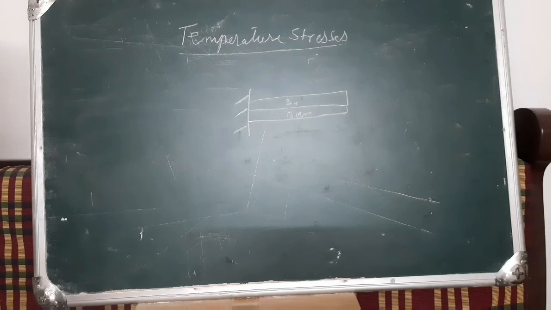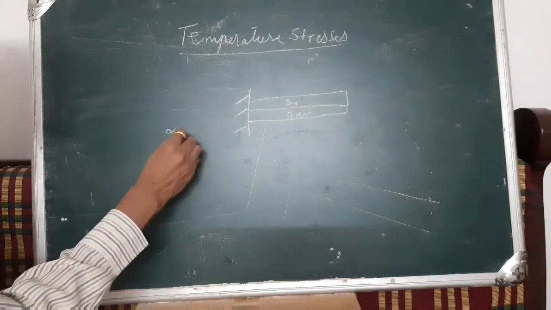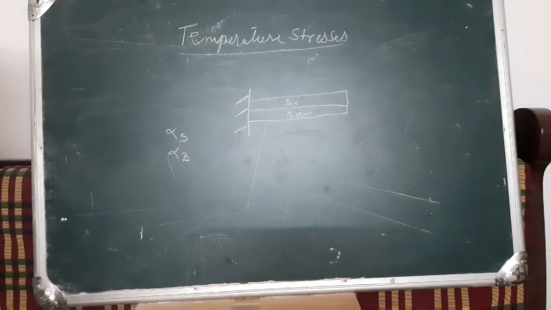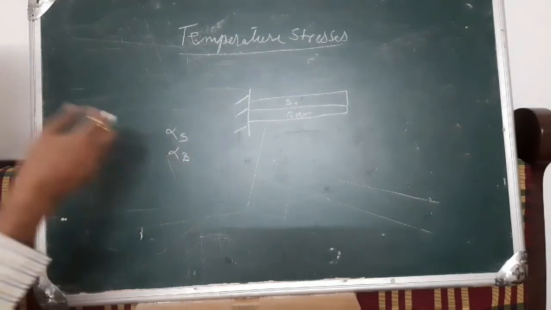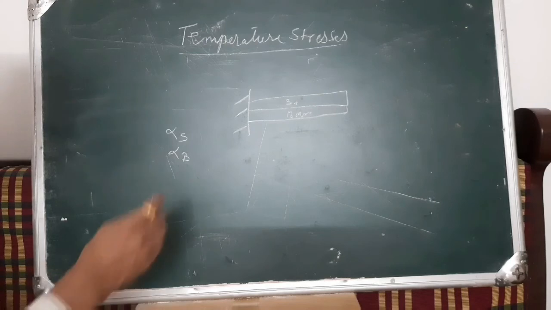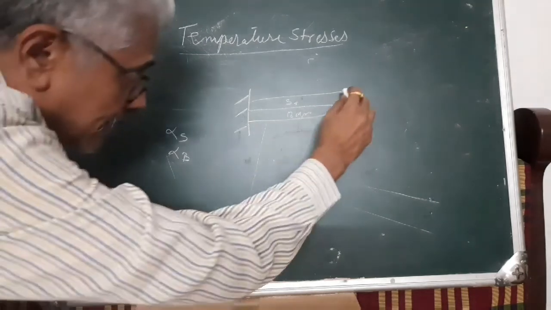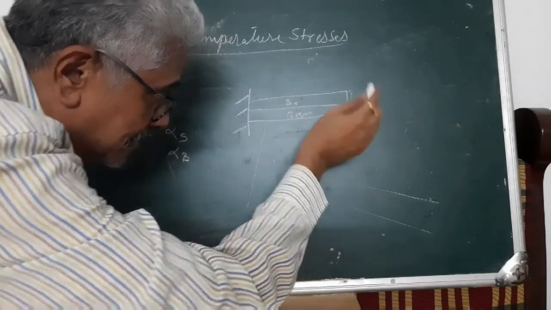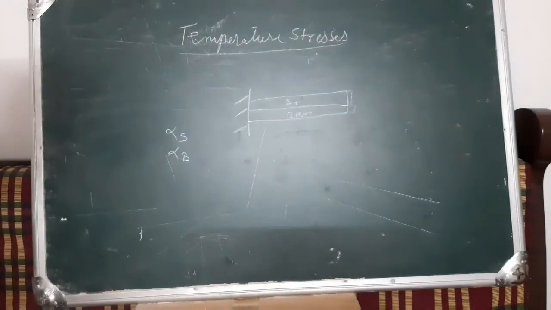We have to see. Now it is very important, because alpha S for steel and alpha B for brass are different. We have seen that alpha B is more than alpha S, that is the value. When we go for heating, what happens in that case? Both will expand freely, but in that case brass will expand more than the steel.